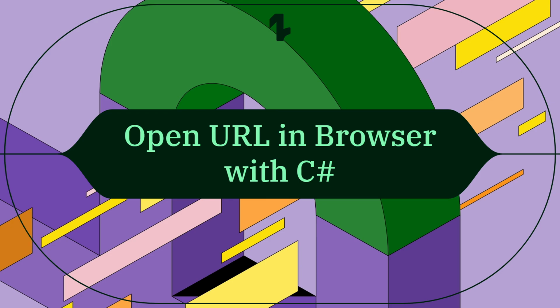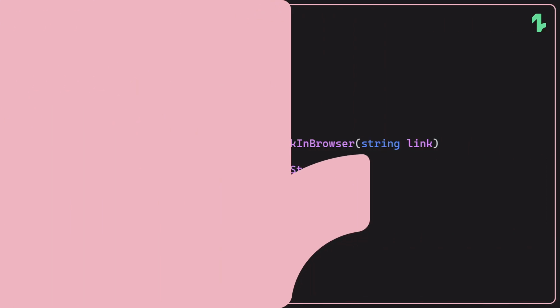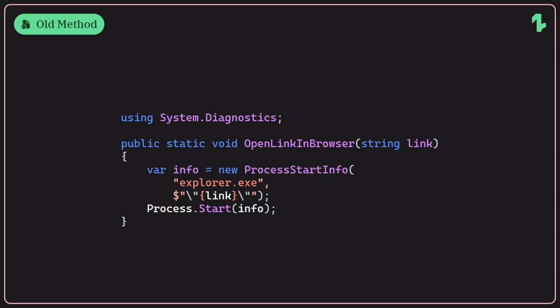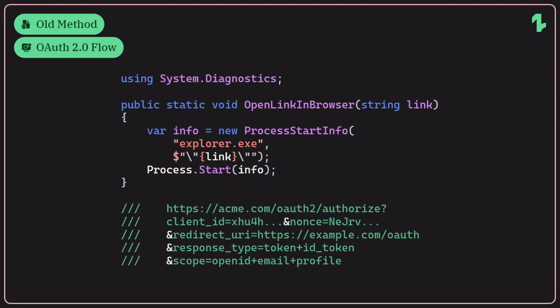When developing a Windows app using C#, sometimes we need to open a URL in browser. In most cases, the following method should just work. But sometimes, especially during an OAuth 2.0 authentication flow, we could find the URL in the browser address bar is incomplete.